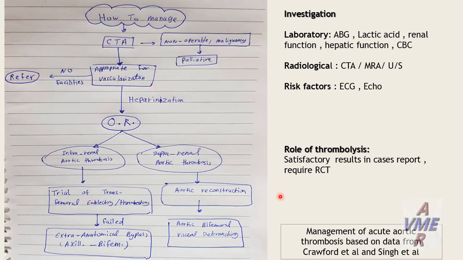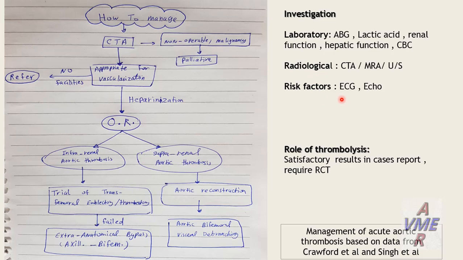This is the management of acute aortic thrombosis, based on data from Crawford et al. and Sink et al. Before the management, we have to investigate: laboratory ABG to assess the metabolic acidosis and electrolyte imbalance, lactic acid, renal function, hepatic function, CBC; radiological CT angiography, MRA, and ultrasound to diagnose the aortic thrombosis and occlusion; and risk factor detection by ECG and echo.